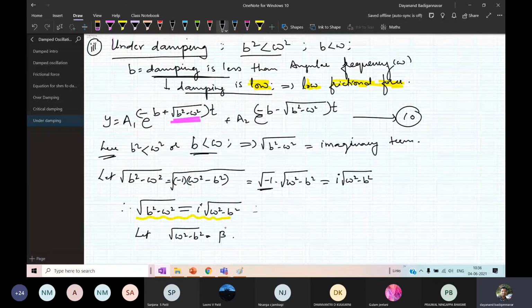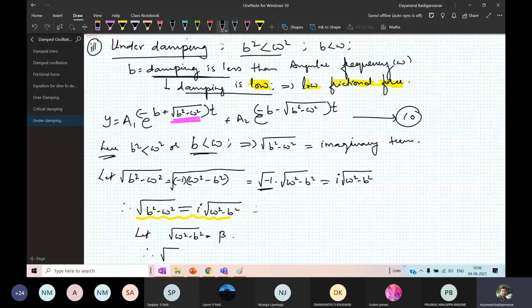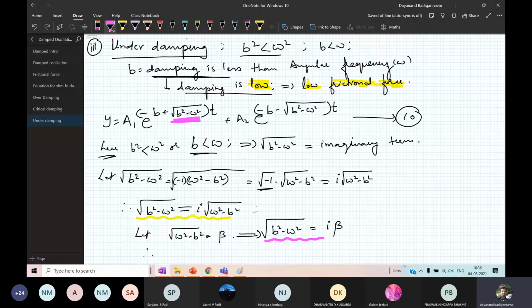Therefore root of b square minus omega square will be equal to i times beta. Keep this in mind and note it down: root of b square minus omega square is equal to i times beta. I will take this as equation number A.